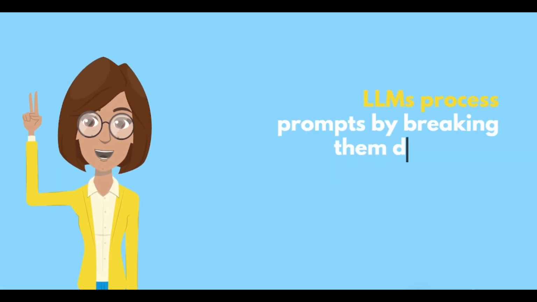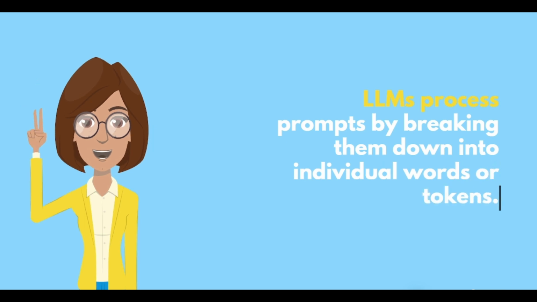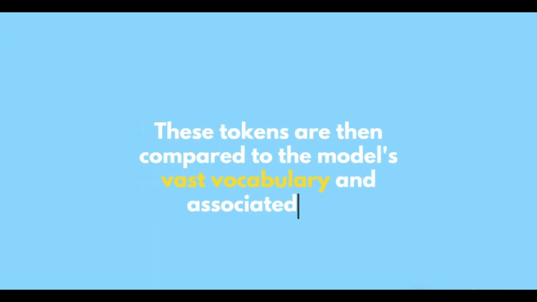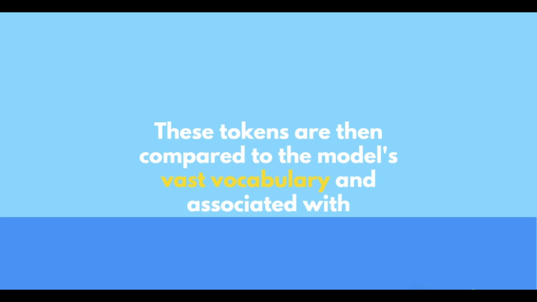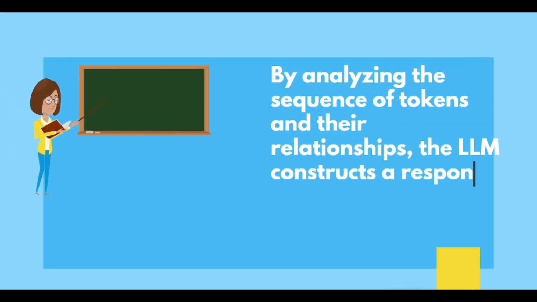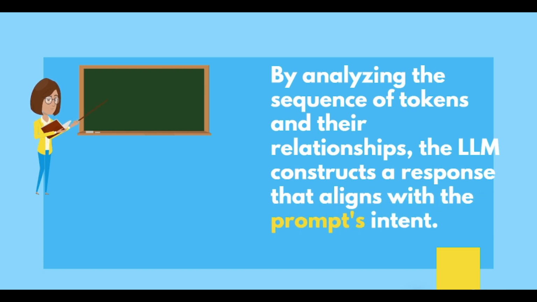LLMs process prompts by breaking them down into individual words or tokens. These tokens are then compared to the model's vast vocabulary and associated with corresponding meanings. By analyzing the sequence of tokens and their relationships, the LLM constructs a response that aligns with the prompt's intent.